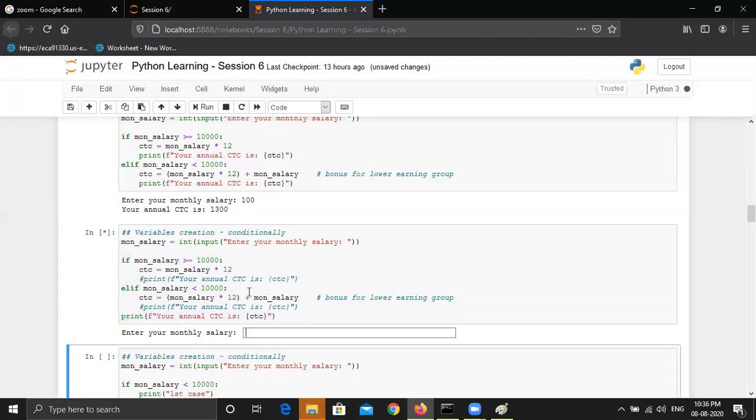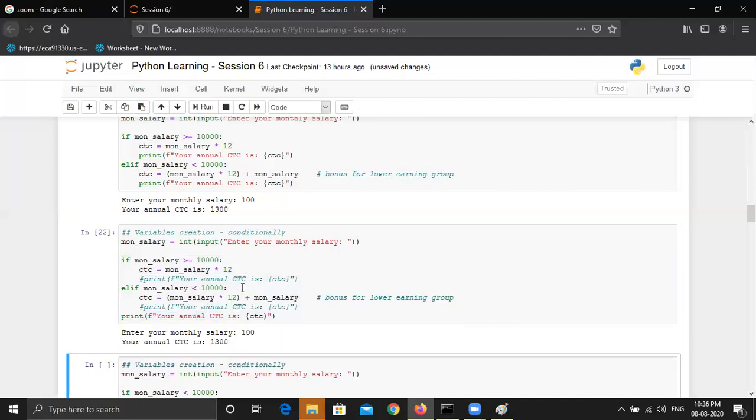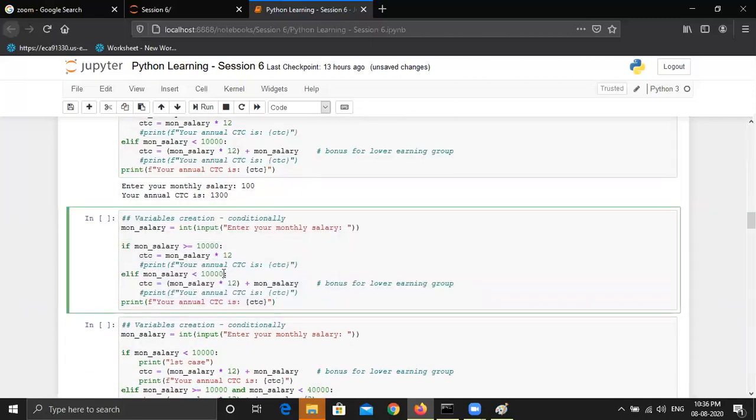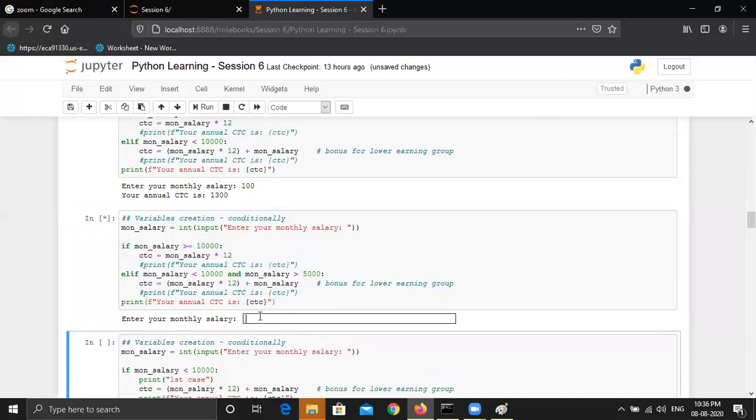Now let's try some more examples. Let me just change this, or maybe we can add one more cell. So let me write it like if month salary is less than 10,000 and month underscore salary is greater than 5,000, then it should do this. And we have not given what should happen if the salary is less than 5,000, right? So let's run this, and maybe I can give 400.